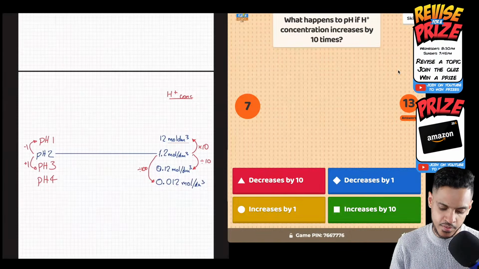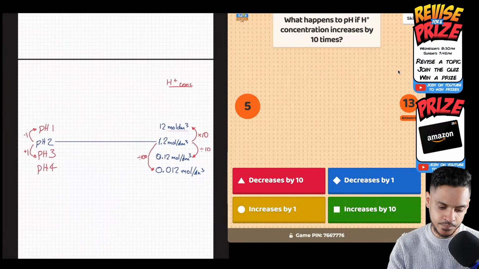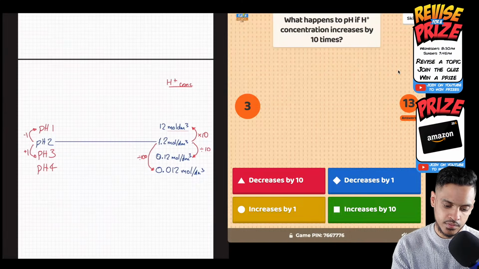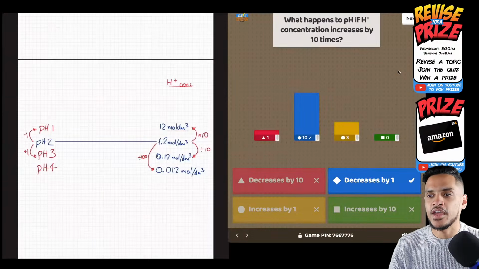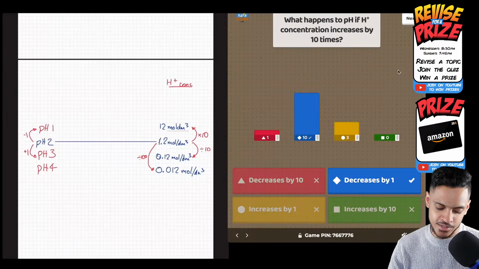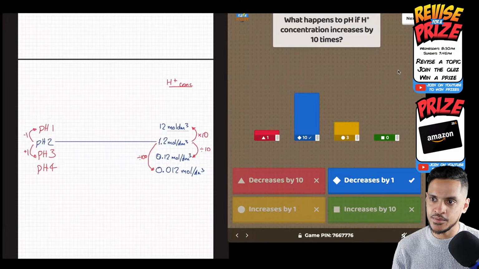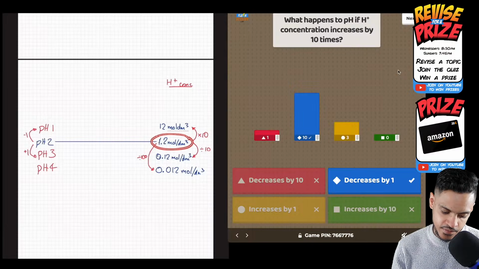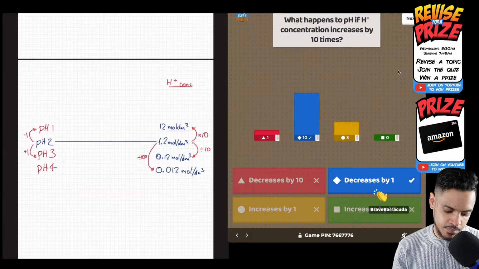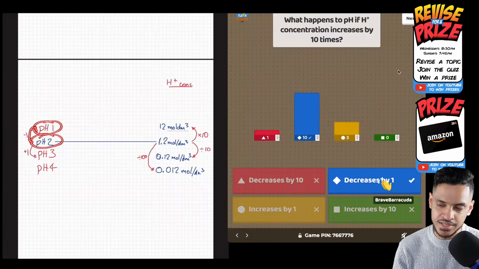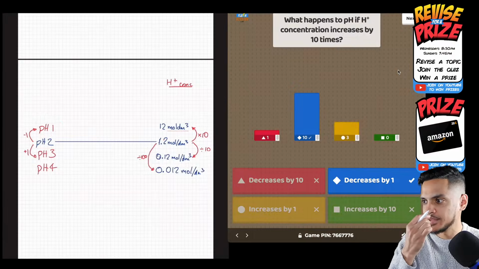This is the stuff that we were doing here, like you can see on the screen. What we did right at the end. 10 of you got that right. Well done. It decreases by 1. Remember, this is the rule: if the H+ concentration goes up by a factor of 10, so 1.2 to 12, I said the pH goes down by 1. It decreases by 1.